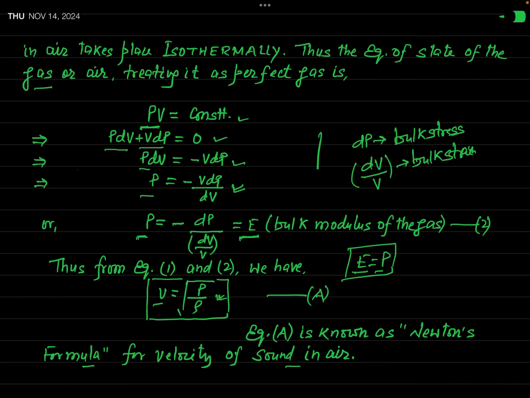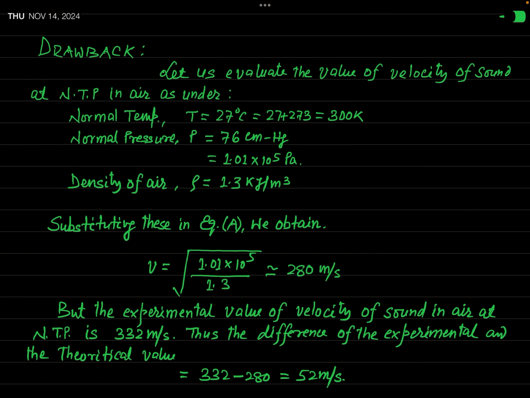Okay. But is this formula correct? The answer is no. You will see that this formula is faulty. How can we test that this formula is faulty? For this, let us try to find the velocity of sound in air at normal temperature and pressure. So let us see what is the drawback, what is the shortcoming of this formula. Actually, we want to find the velocity of sound in air or in a gas at normal temperature and pressure in accordance with Newton's formula.